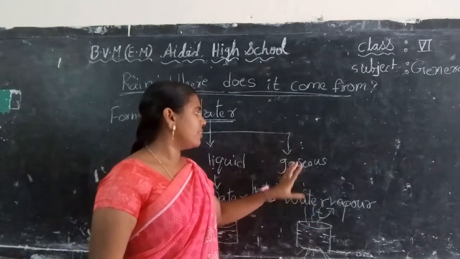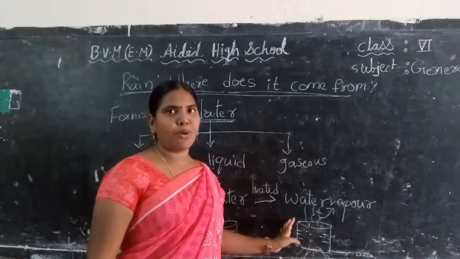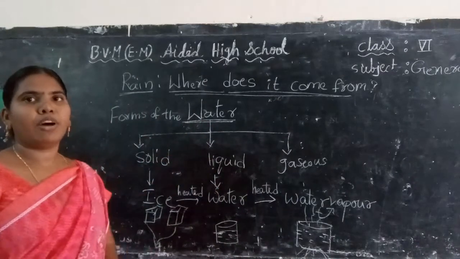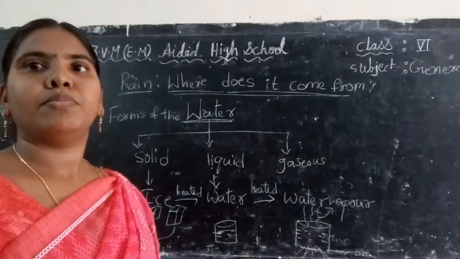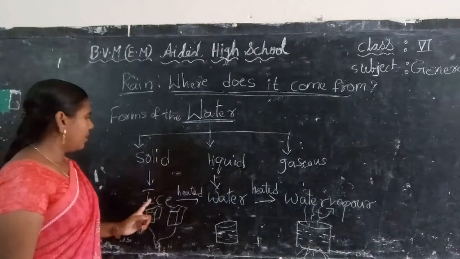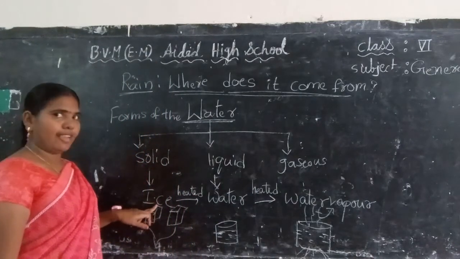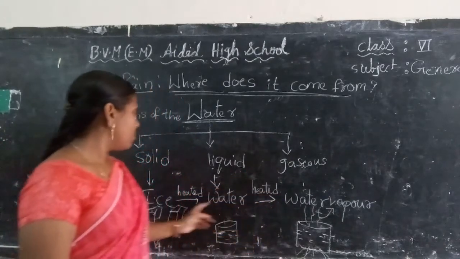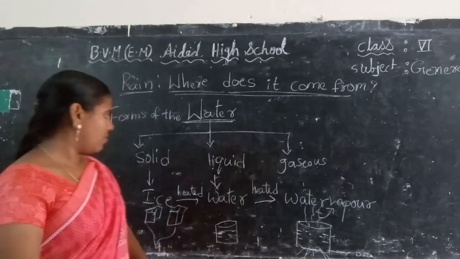So this is called the third stage, gaseous form. This is the solid form, ice, this is the liquid form, water, this is the gaseous form, water vapor. So these are the three forms of the water.